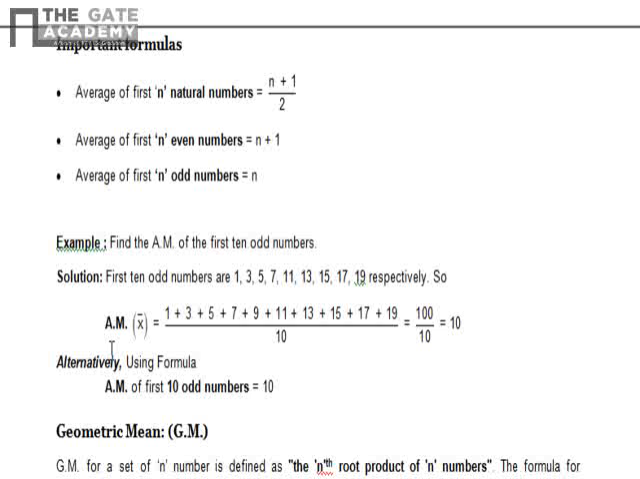On similar lines, the average of first n even numbers is n plus 1. Suppose somebody asks the average of the first 20 even numbers, that means 2, 4, 6 up to 40. So 20 plus 1, that is 21. The average is 21, and the average of first n odd numbers is n.